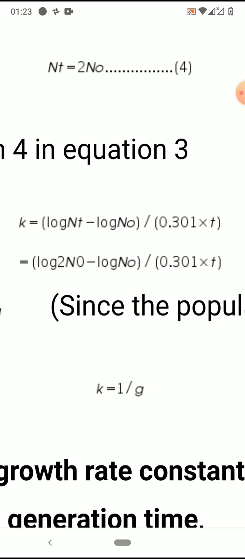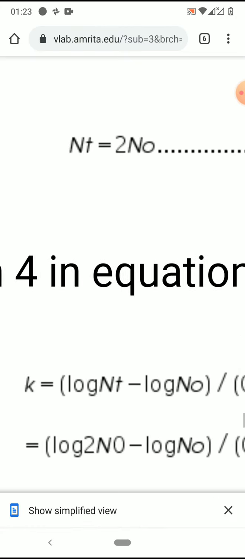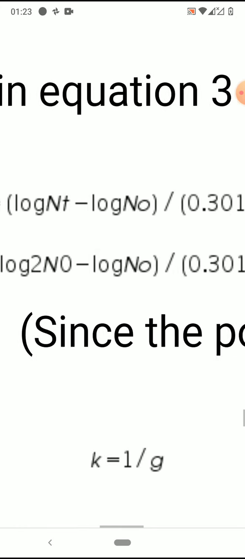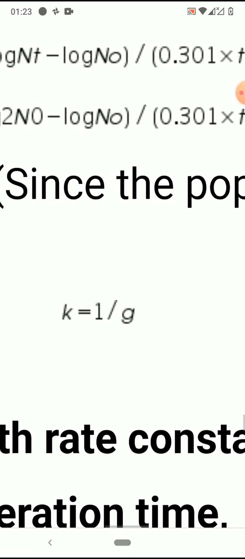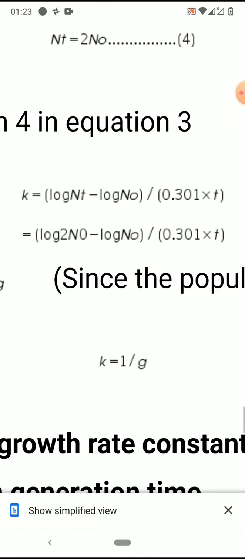So that is why we have substituted log 2 n0. In the same way, the t also becomes G, that is generation time. That is the time taken for a cell to get doubled. As we are taking nt as 2 n0, in the same way we are taking t as G. Okay, so let us solve this.